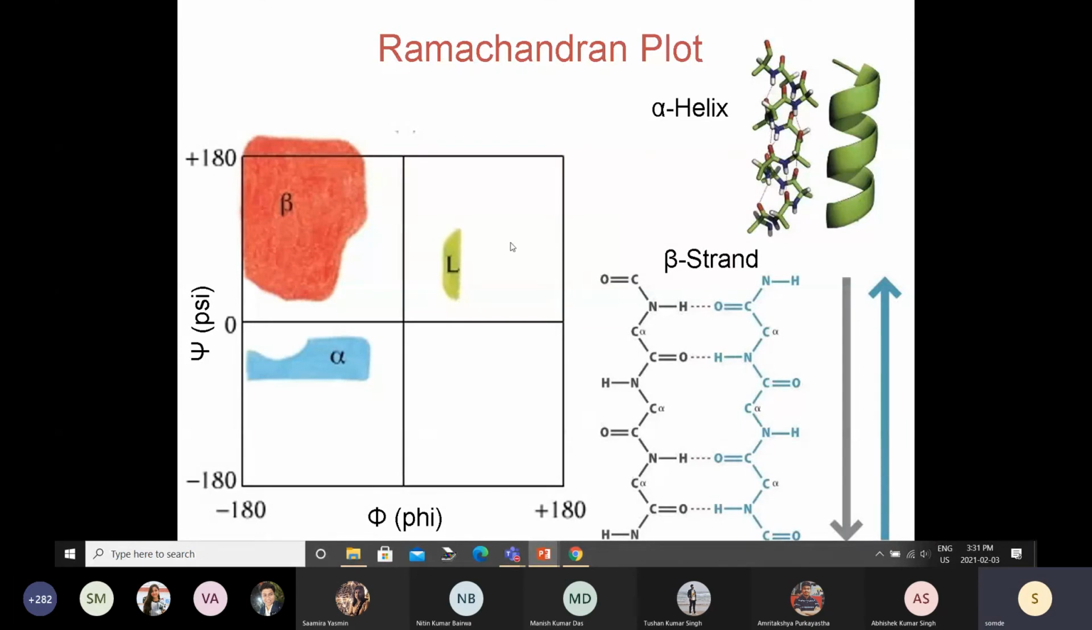Right. So all of this they were able to predict based on these small models that they built by hand, and then they calculated all the angles.